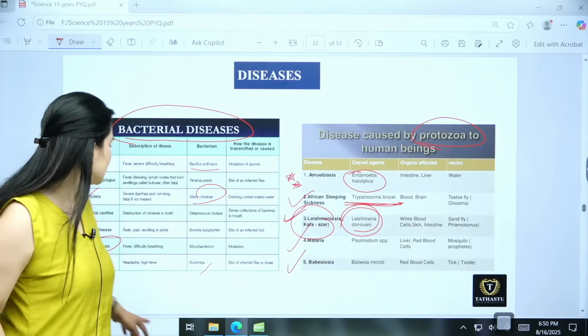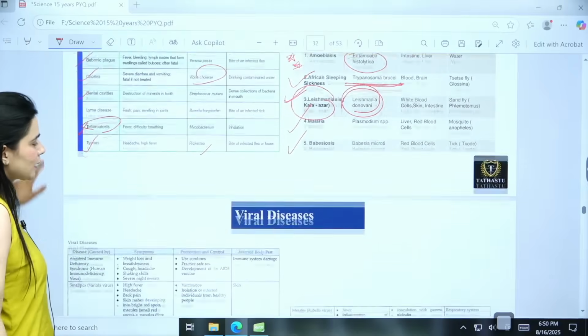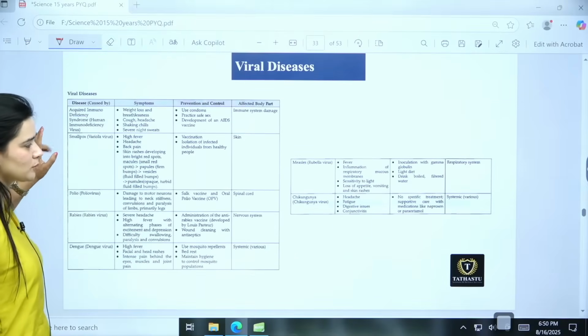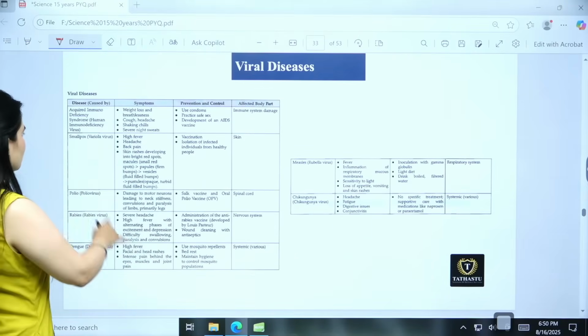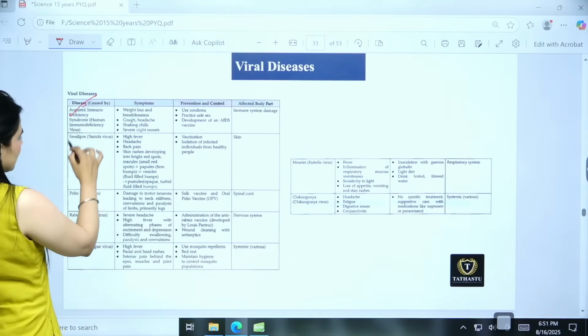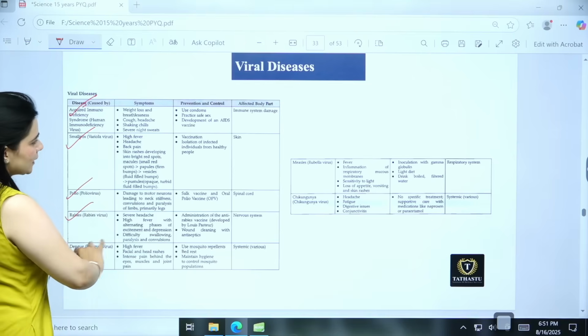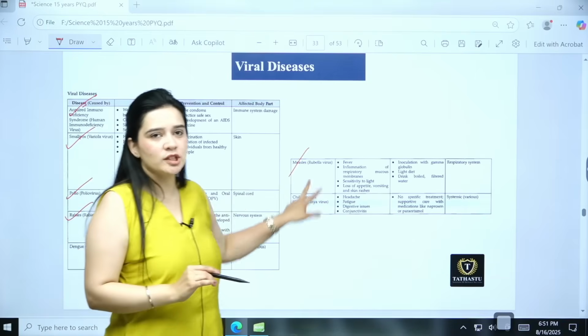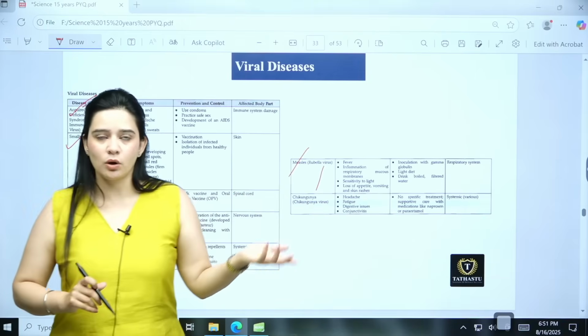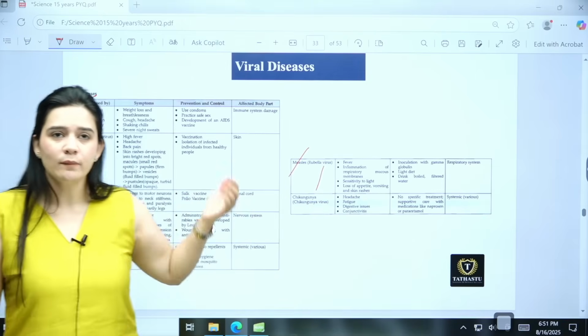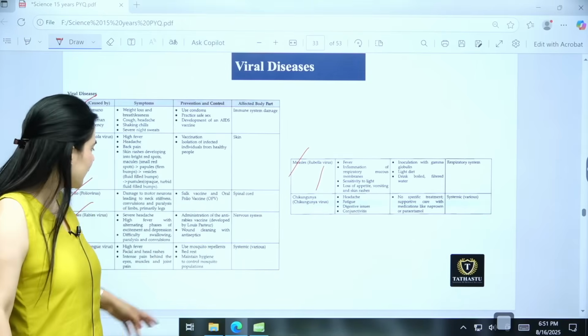Then coming to the viral diseases, you should know that these diseases are all caused by viruses. Now, first of course, AIDS is a viral disease. Smallpox, variola virus, polio, rabies, dengue, measles, chikungunya, COVID-19, you all know. Okay? So, these are all the viral diseases, right.